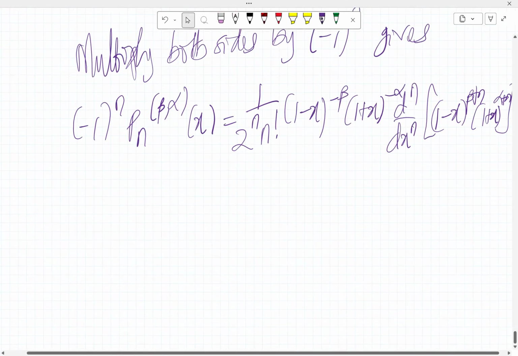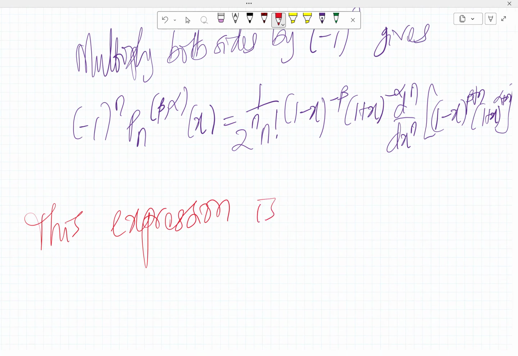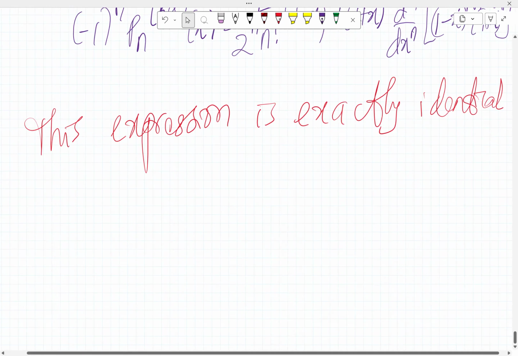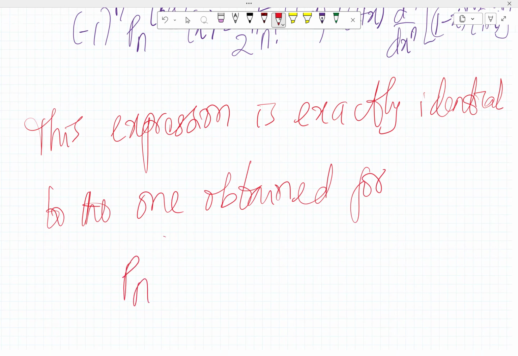So we see that this expression is exactly identical to the one obtained for P sub n alpha comma beta of minus x.